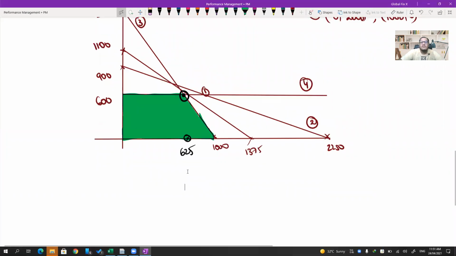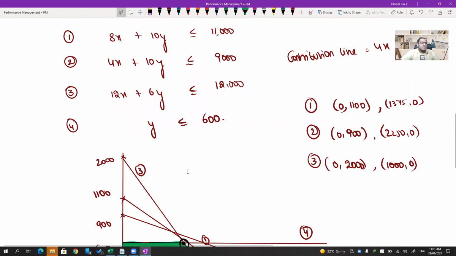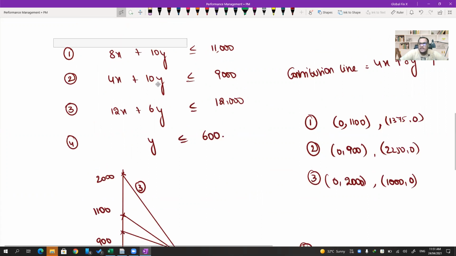But in exam we don't have graph now. So what we will do? Sir, in your 7th standard or 8th standard mathematics, you must have done solving simultaneous equations. See, in this case, if I take equation 1 and 2, 10y gets cancelled. 4x is equal to 2000. So x is equal to 500. Do you remember something like that?